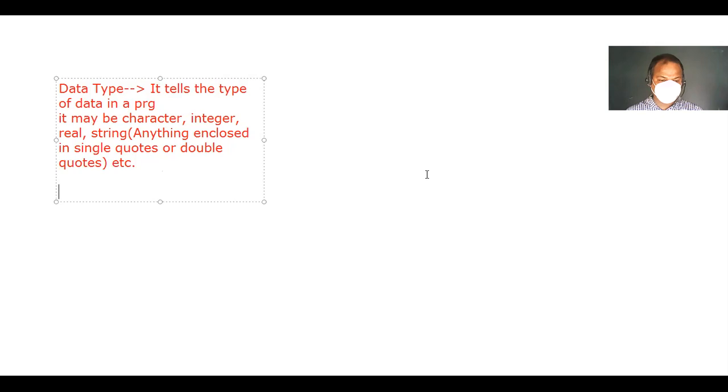Let me write here. Python offers the following types of data types. Let me write their names here.